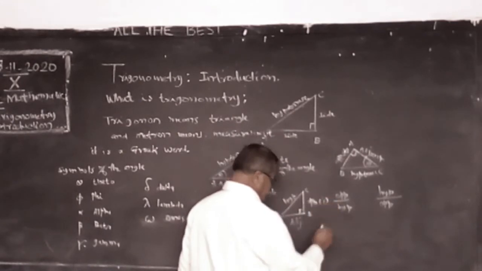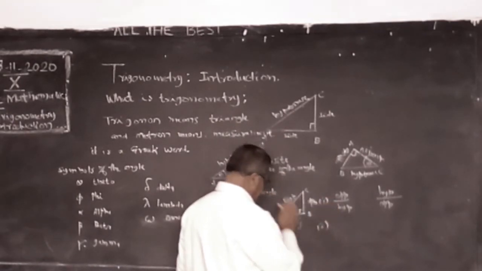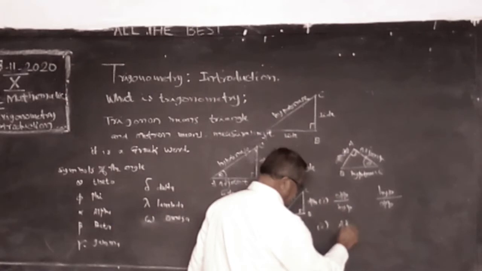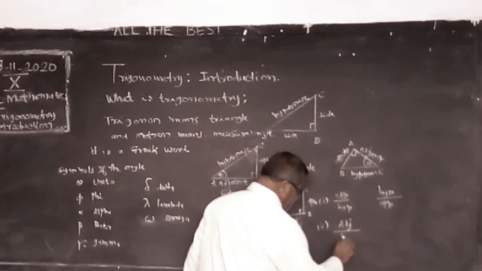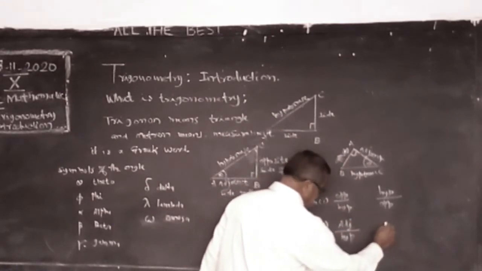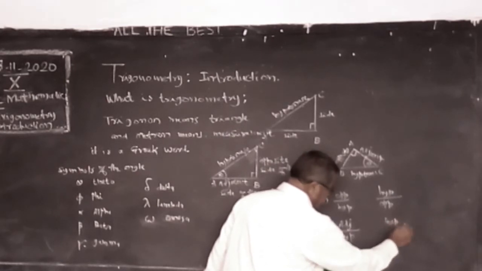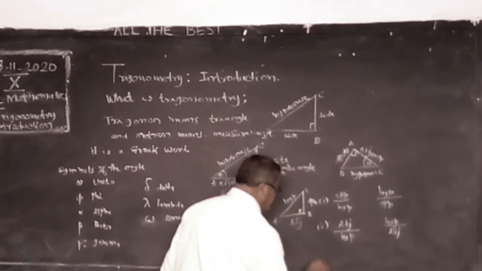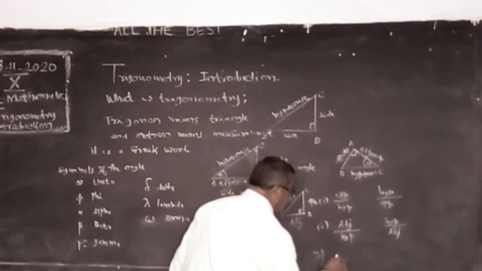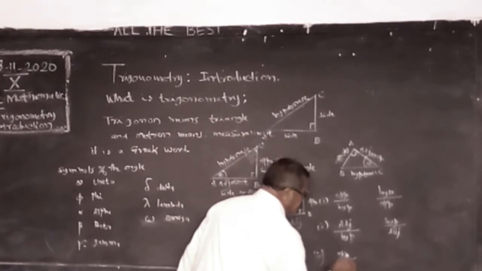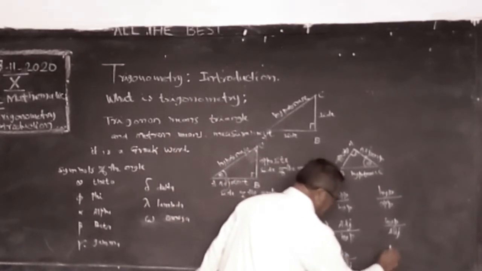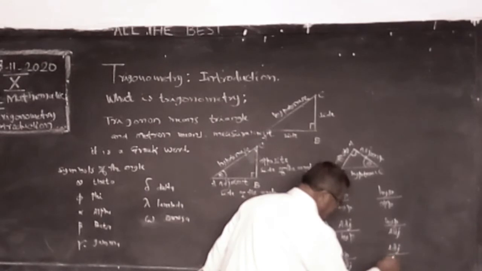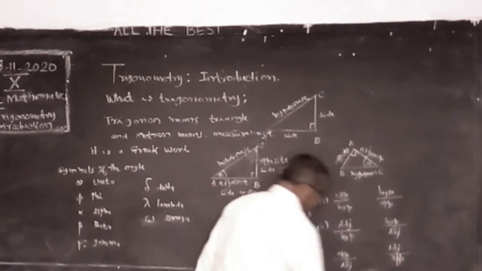First pair. Second pair, adjacent side by hypotenuse, and here the reciprocal, hypotenuse by adjacent. And third pair, opposite side of the angle by adjacent side, and reciprocal, adjacent side by opposite side.